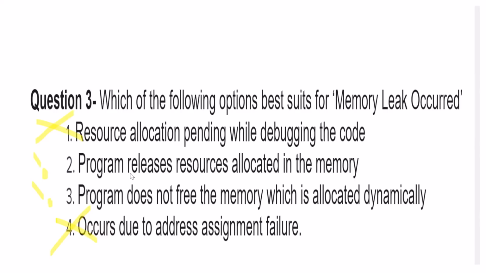Now, program releases resources allocated in memory. It's not so in case of dangling pointer, but since these two seem closer to what could be the actual answer. Now, when we read this third point, program does not free the memory which is allocated dynamically. When we work with a linked list implemented in C, at the end we free the address which we have taken by using the free function. We know that free is one of the functions of DMA.